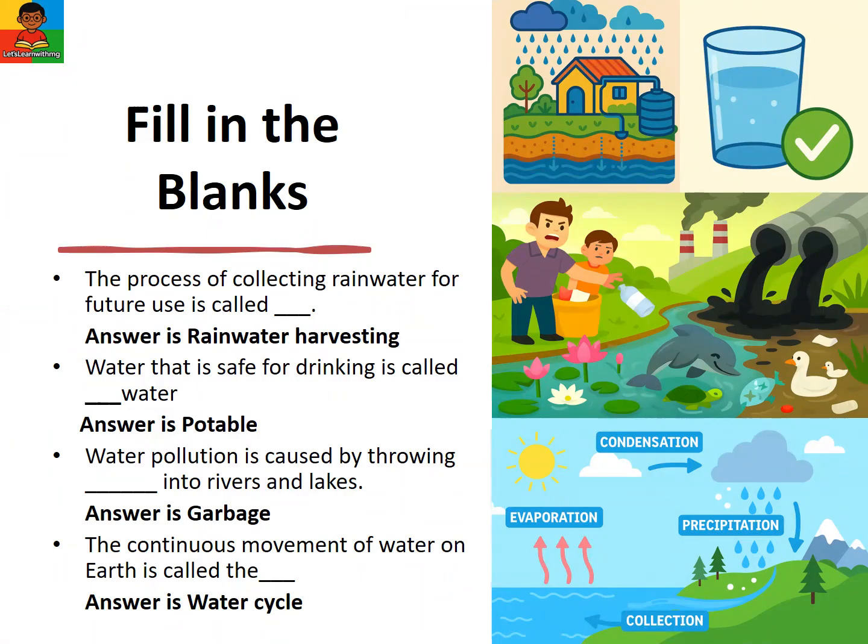Let's do some fill in the blanks. The process of collecting rainwater for future use is called rainwater harvesting. Water that is safe for drinking is called potable water. Water pollution is caused by throwing garbage into rivers and lakes. The continuous movement of water on Earth is called the water cycle.